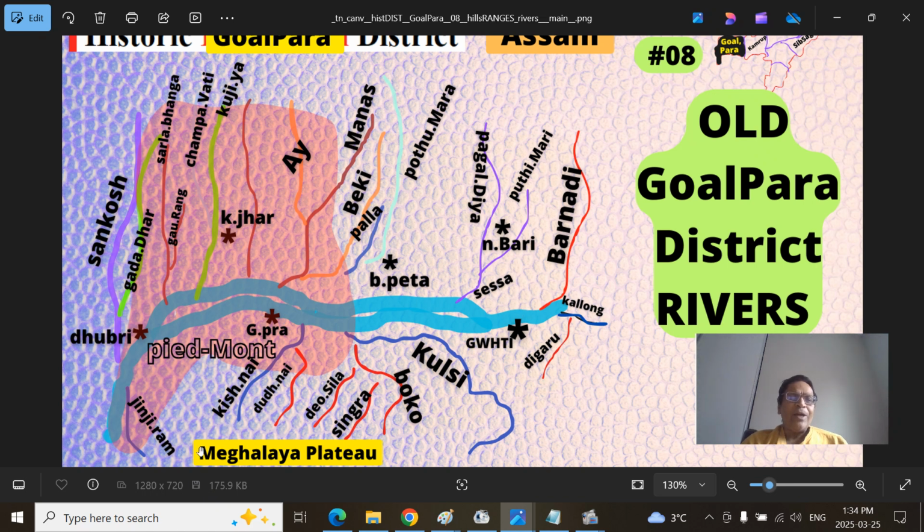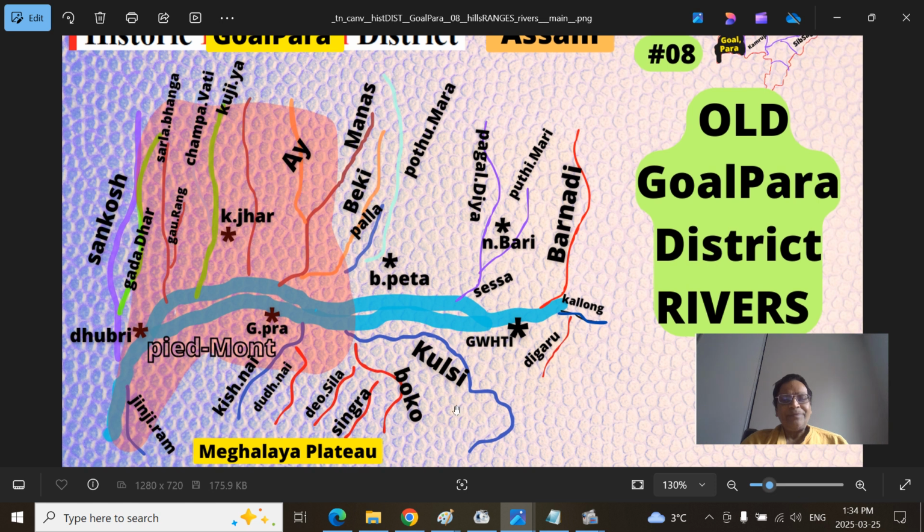Krishnai is a river and gorge. Dudhnai is a tributary of Krishnai. There are also small urban centers, Krishnai and Dudhnai also. Diyosila is a small tributary with a valley gorge region, and Singra, they are from the Boko river. And this is the Kulsi river that also joins the Brahmaputra here.